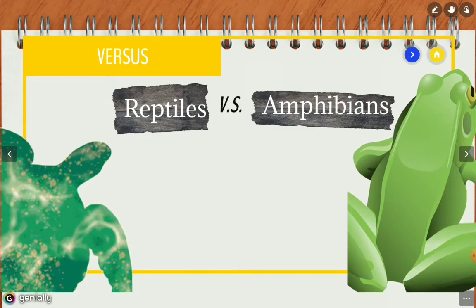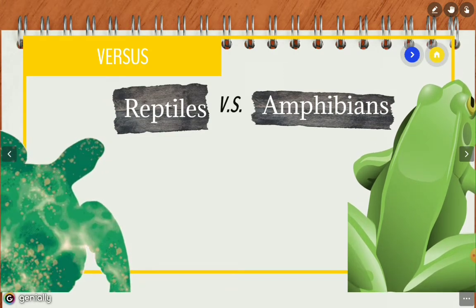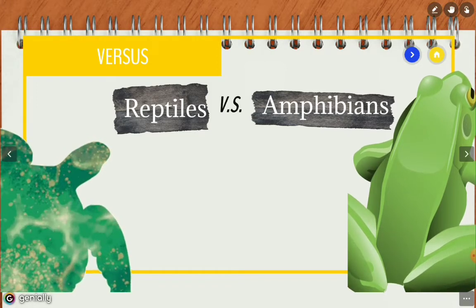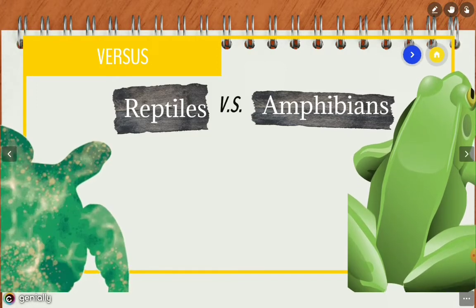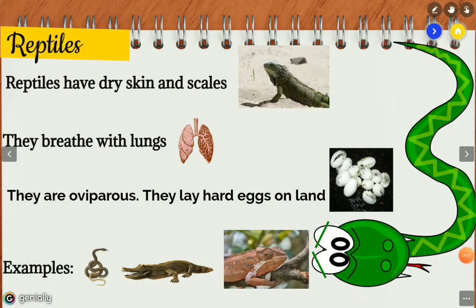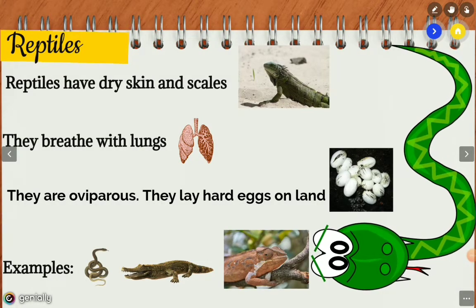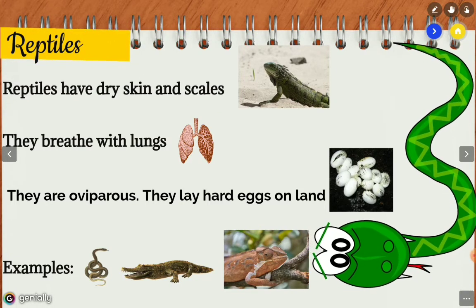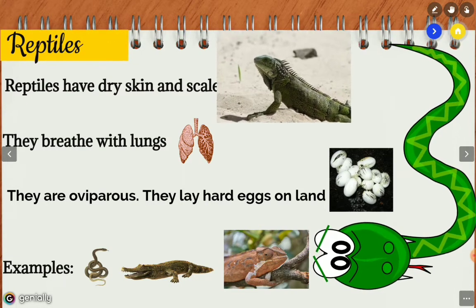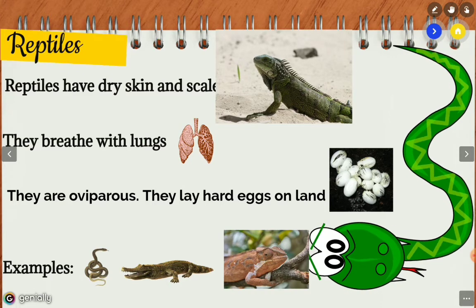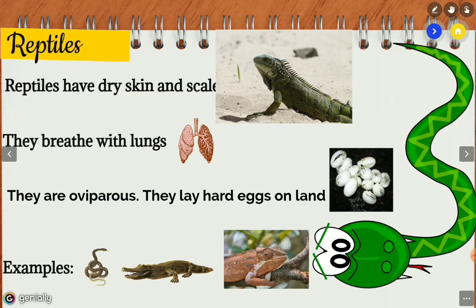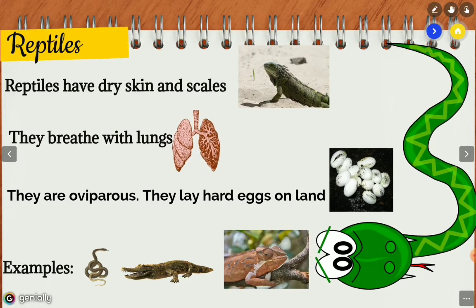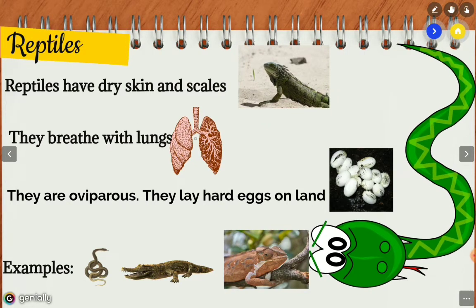Reptiles and amphibians. We are going to look at the characteristics of reptiles and amphibians. Let's go. Well, reptiles have dry skin and scales, okay, like here in the picture. They breathe with lungs.